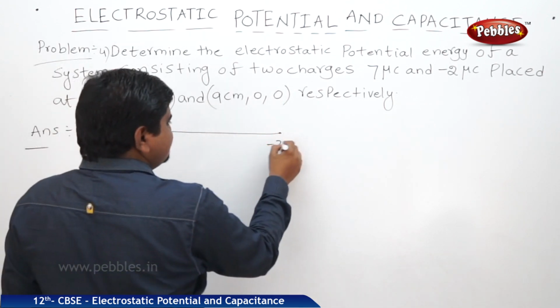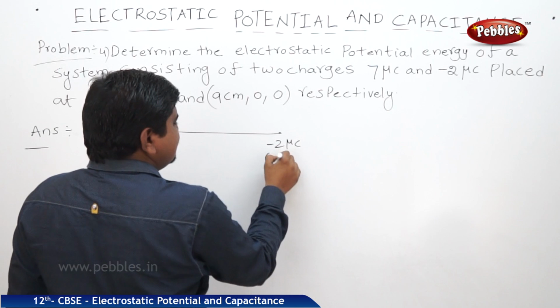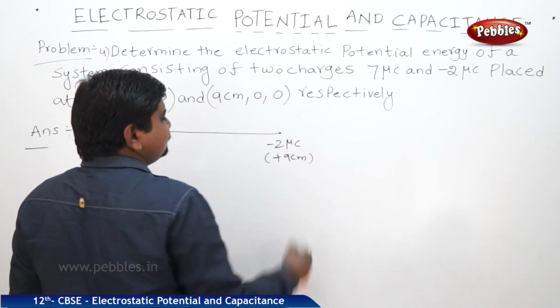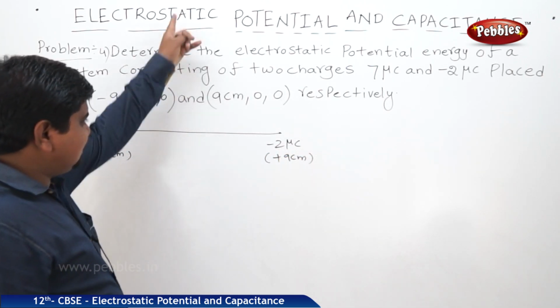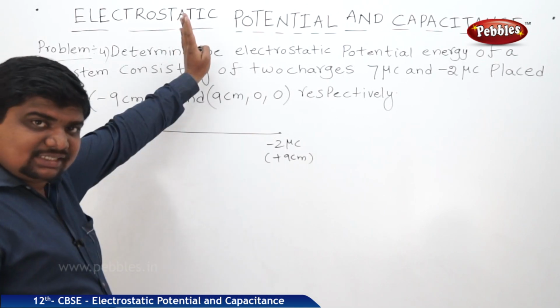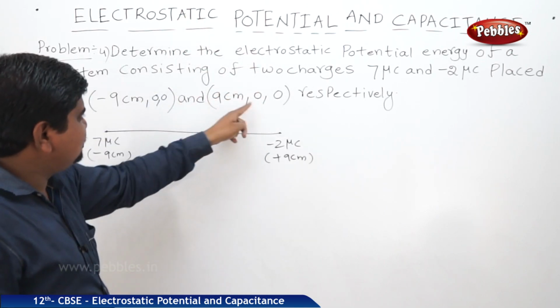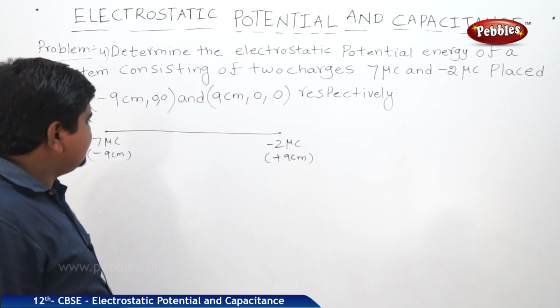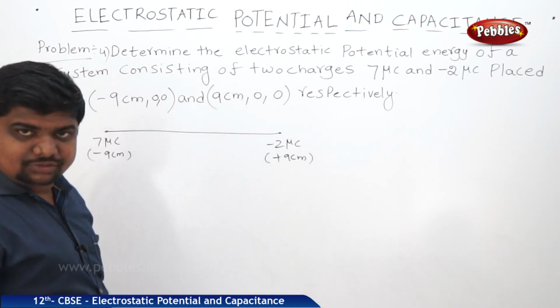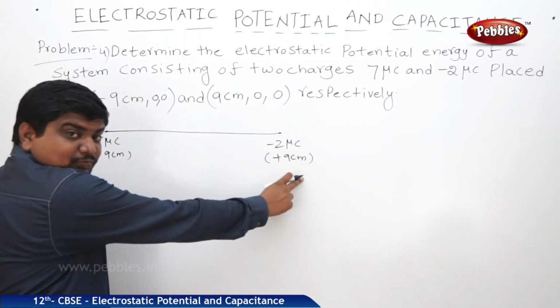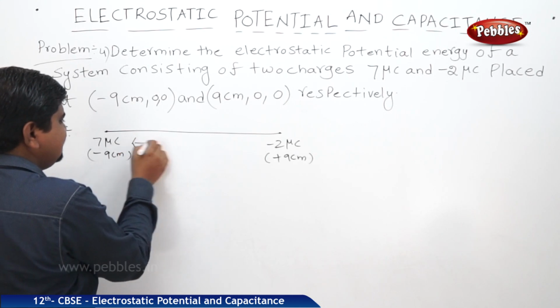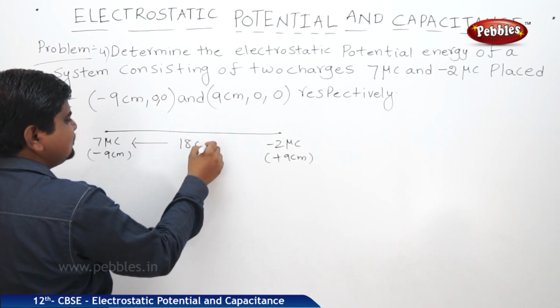The second charge, minus 2 microcoulombs, is at plus 9 centimeters. Along the y axis the displacement is 0, so no change. So from minus 9 to plus 9, the distance is 18 centimeters.